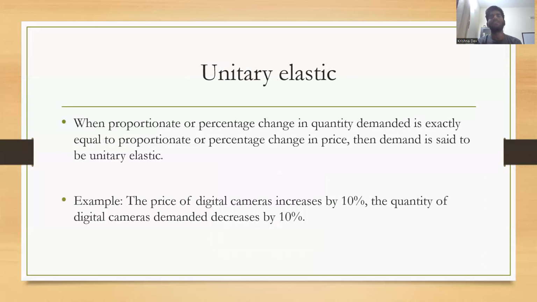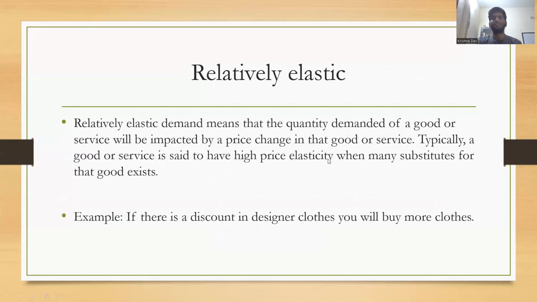Unitary elastic. When the proportionate or percentage change in quantity demanded is exactly equal to the proportionate or percentage change in price, the demand is said to be unitary elastic. Let's take an example of a digital camera. If the price of digital cameras increases by 10%, the quantity of digital cameras demanded decreases by 10%. So you can see that the 10% remains constant. That is unitary elastic demand. Now let's move to the next one.